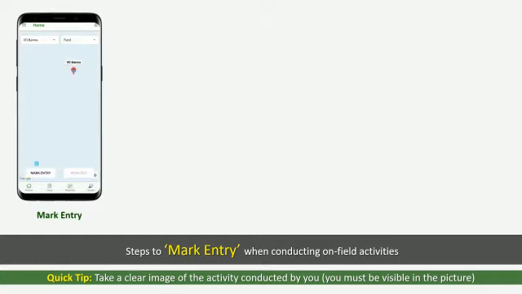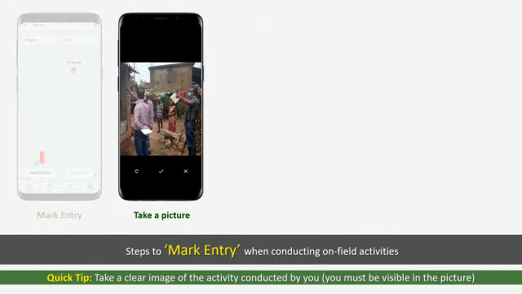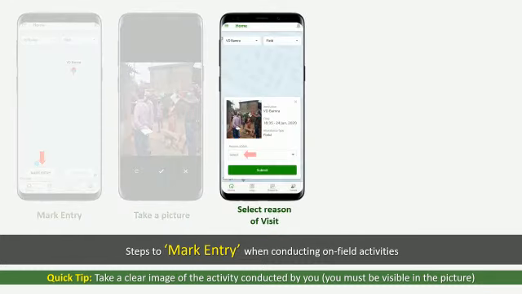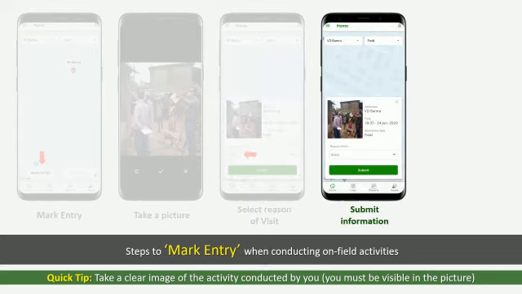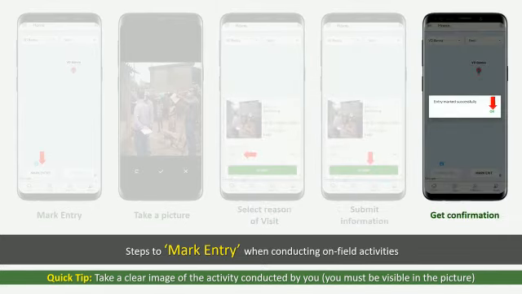To mark attendance when you're conducting field activities, click on Mark Entry. Take a picture of yourself conducting the activity. Select the reason of your visit. Verify all details. Click on Submit. Your entry will have been marked successfully.